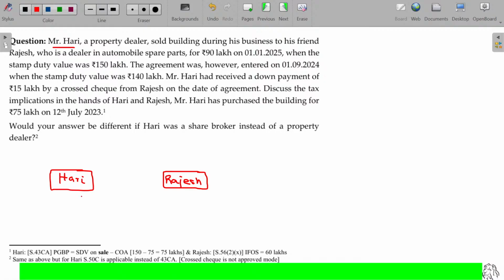Hari is a property dealer, Rajesh is an automobile dealer. Maybe a builder, real estate.